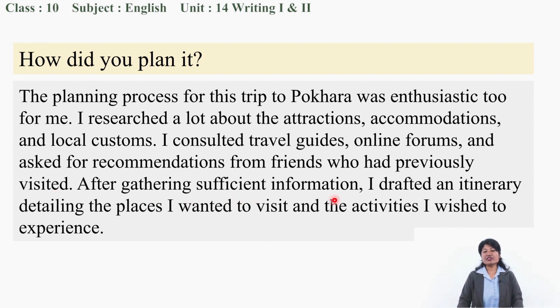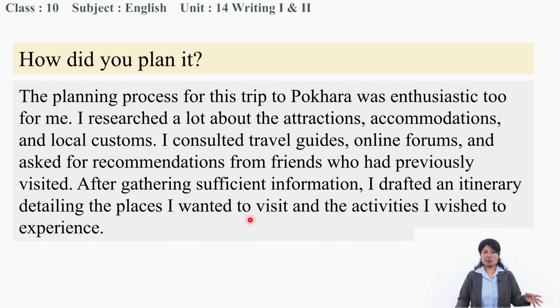After gathering sufficient information, I drafted an itinerary. What is an itinerary? A day-wise plan, right? Day 1, I will do this. Day 2, I will go to this place and do that. So this is a day-wise plan, an itinerary, detailing the places I wanted to visit and activities I wished to experience over there.